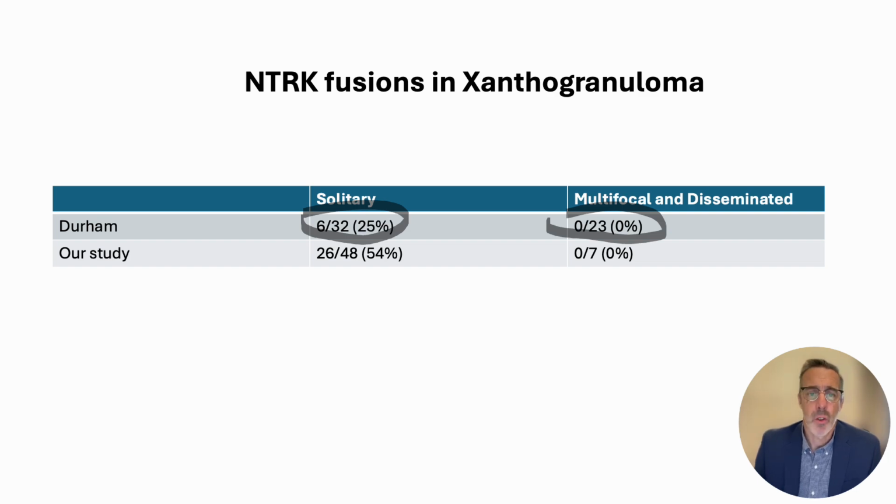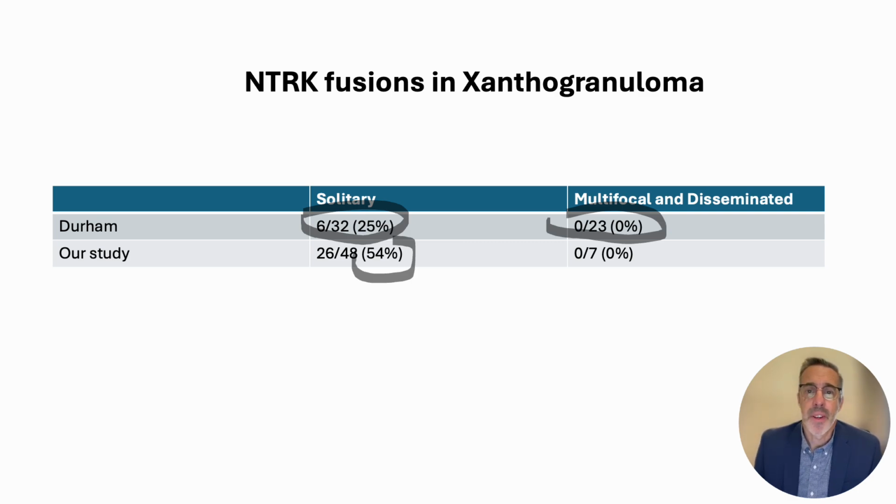Compare this to our results, where 54% of our solitary lesions had an NTRK fusion. We speculate that this lower percentage in the Durham results may be due to the targeted RNA sequencing employed in their paper, rather than the whole transcriptome method that we employed. But the overall trend is clear. NTRK fusions are much less common in multifocal and disseminated disease.